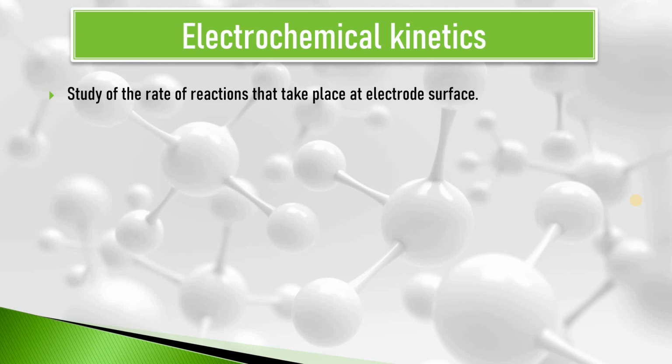And today we are going to discuss two important phenomena related to electrochemical kinetics. These are number one, decomposition potential, and number two, overvoltage or overpotential. These are the subject matter of electrochemical kinetics. Let us start with the first one, that is decomposition potential.